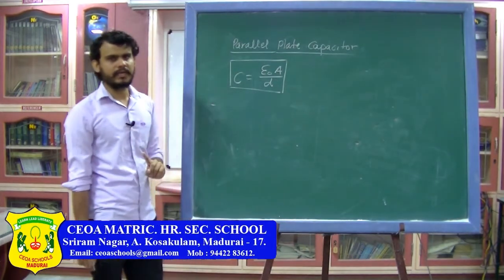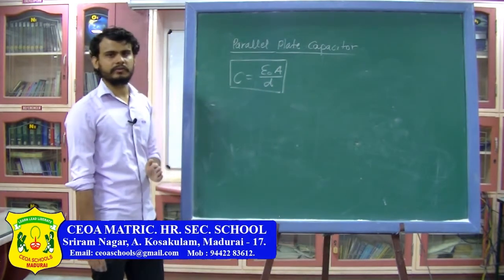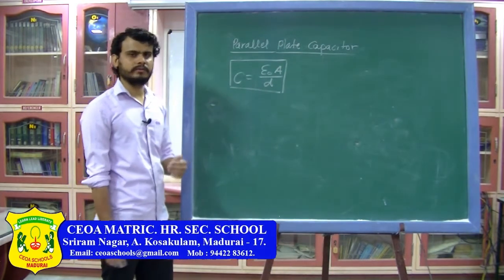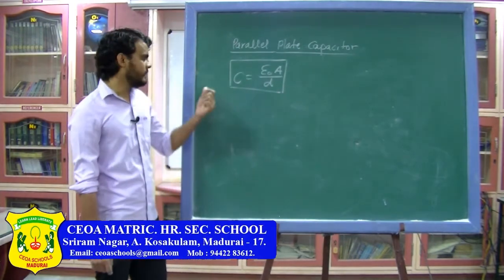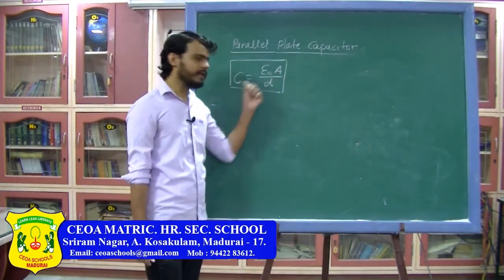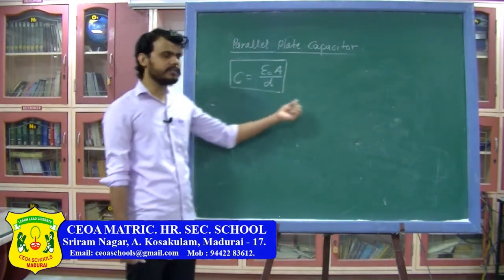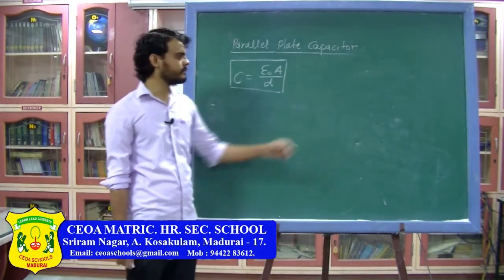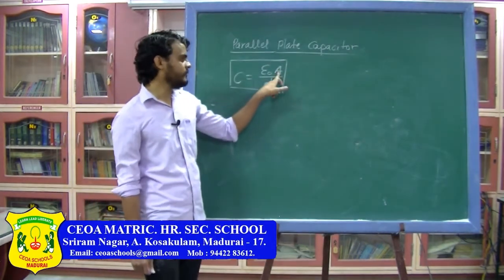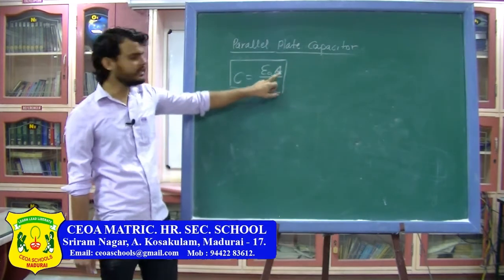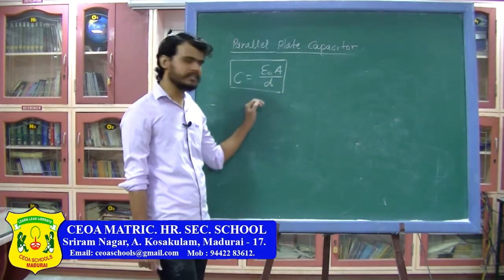Remember, a parallel plate capacitor is a capacitor where two plates are parallel to each other. These plates can be triangle also, they can be circular also. So for those kinds of plates you have to use the formula epsilon naught A by D. Do not worry about what the electric field will be, what the potential will be, you can assume them to be infinite plates. So capacitance will be epsilon naught A by D. If you increase the area, capacitance will increase. If you increase the distance between the plates, capacitance will decrease.